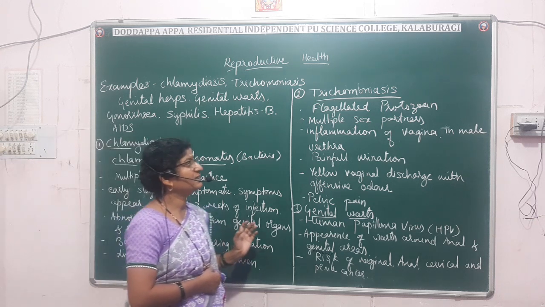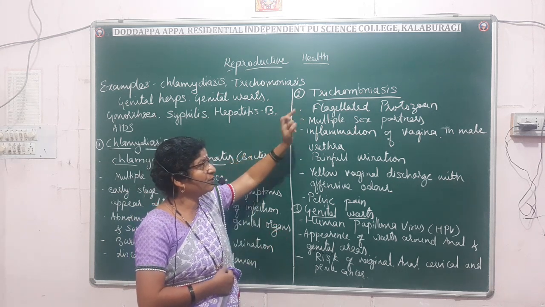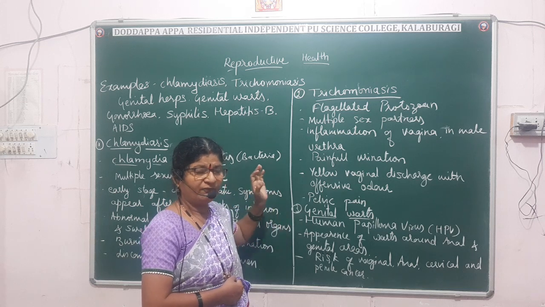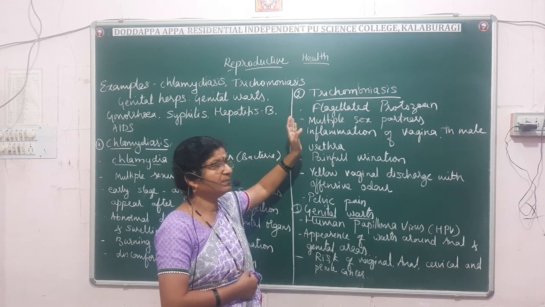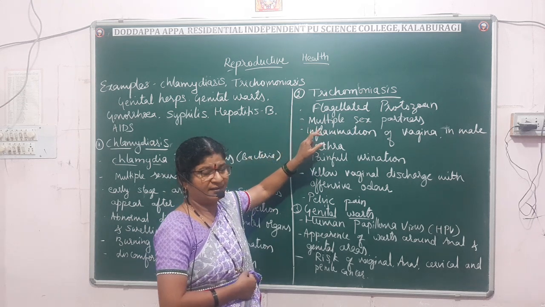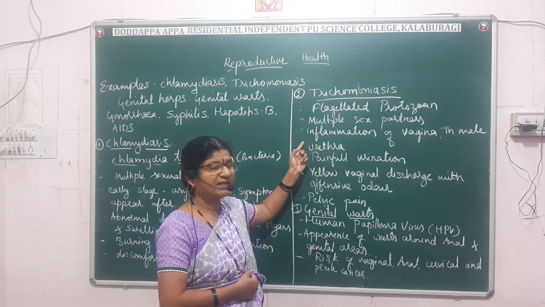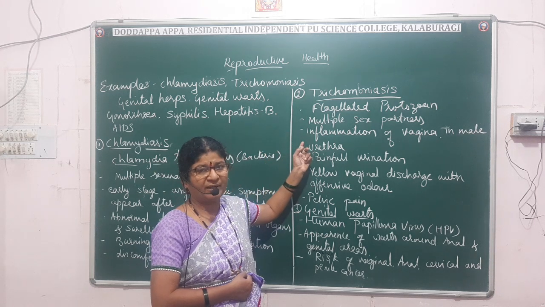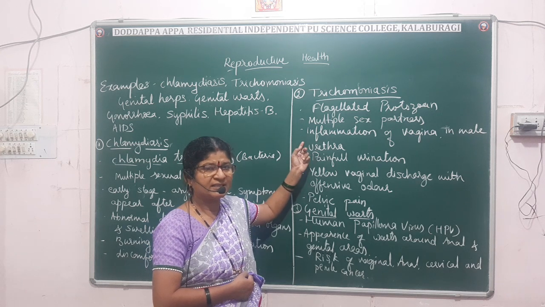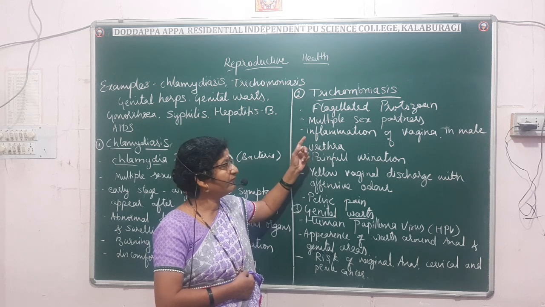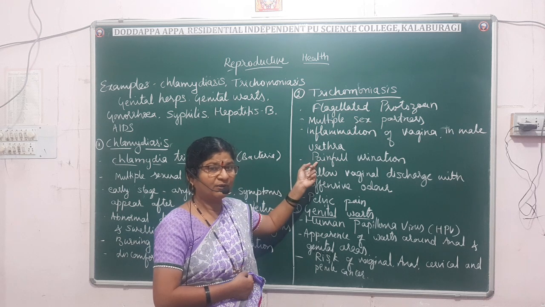Now the second one is trichomoniasis. Trichomoniasis is a protozoan disease which is caused by flagellated protozoa. It is also caused by multiple sex partners. So here the important symptoms are inflammation of the vagina in case of females, and in the case of males it is the urethra, and painful urination.